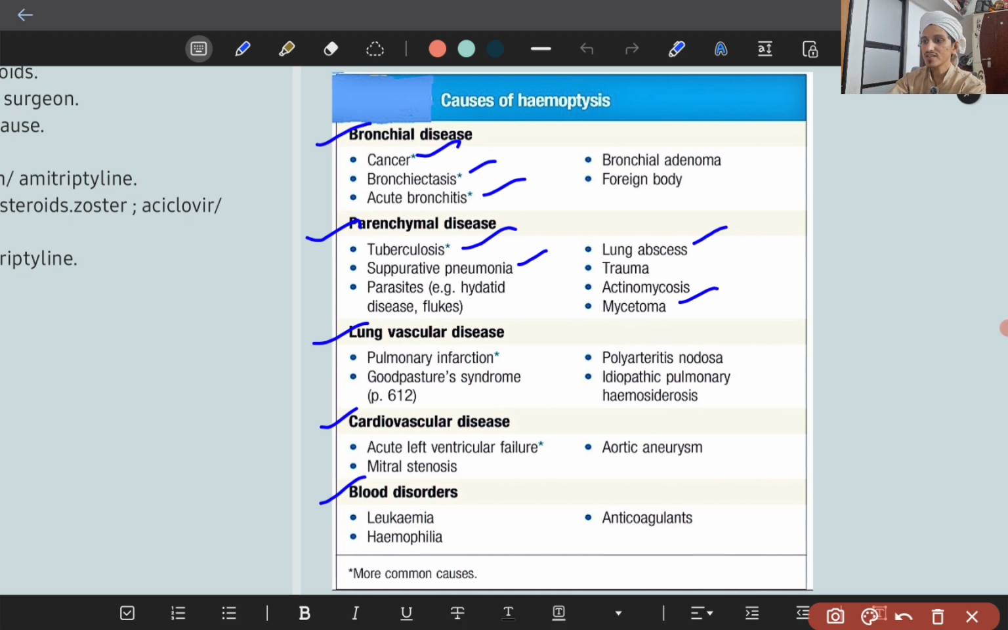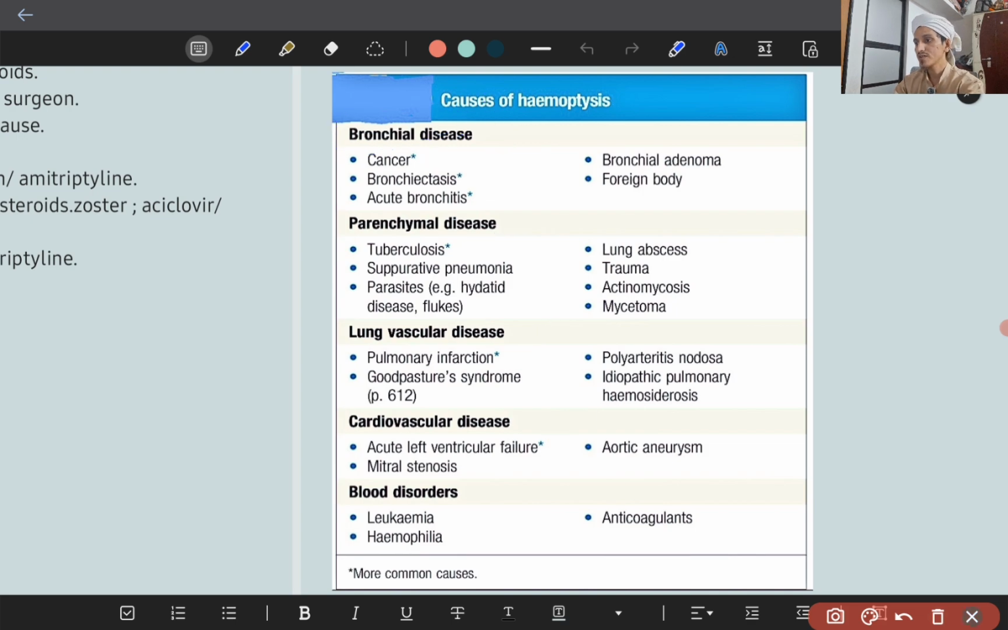Lung vascular disease: the most common cause is pulmonary infarction, that is pulmonary embolism, and other vasculitis. Cardiovascular cause: most common is acute left ventricular failure with pink frothy sputum, and also mitral stenosis. Blood disorders like leukemia, hemophilia, and patients on anticoagulants are also causes. To remember: bronchial cancer, bronchiectasis, acute bronchitis; parenchymal tuberculosis; vascular infarction; cardiovascular acute LVF.